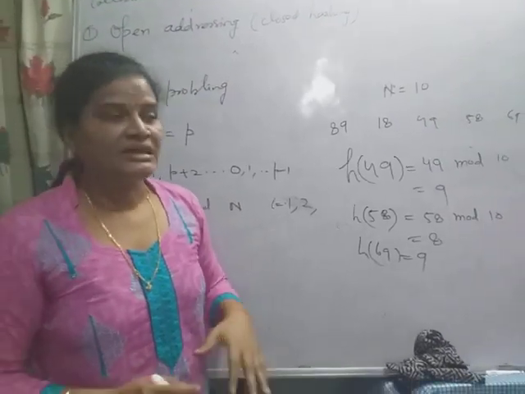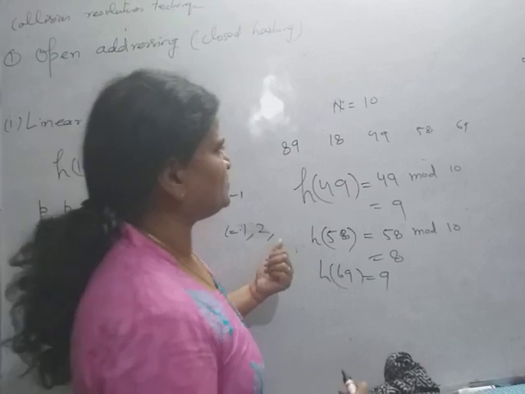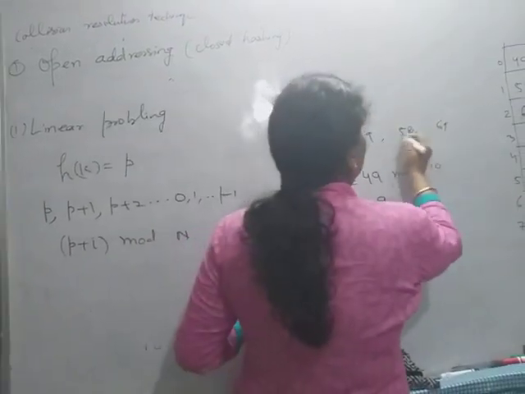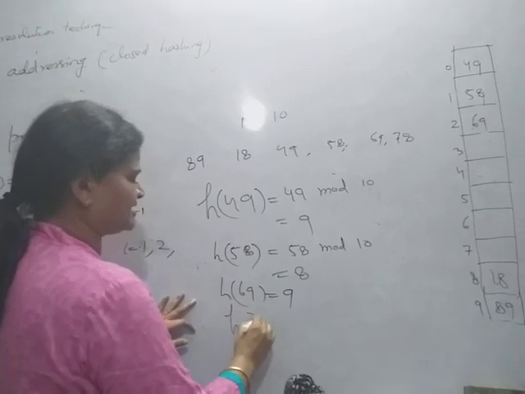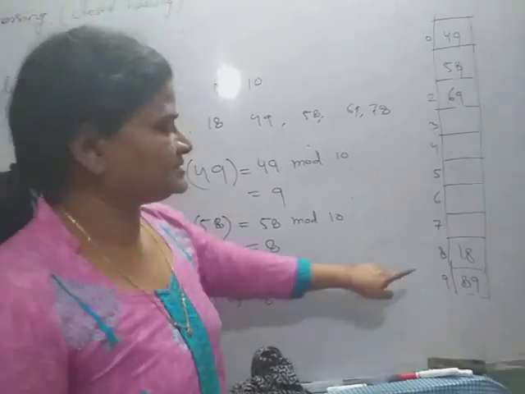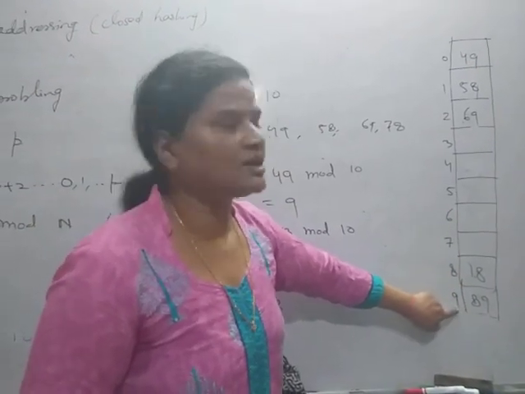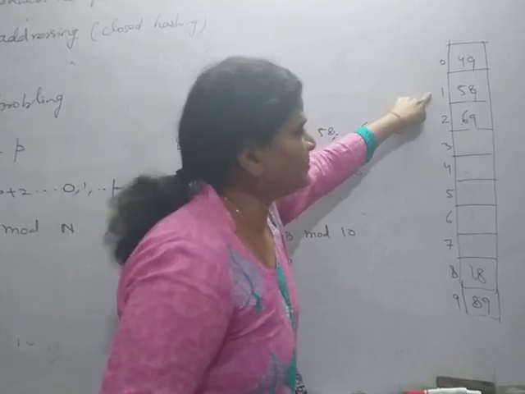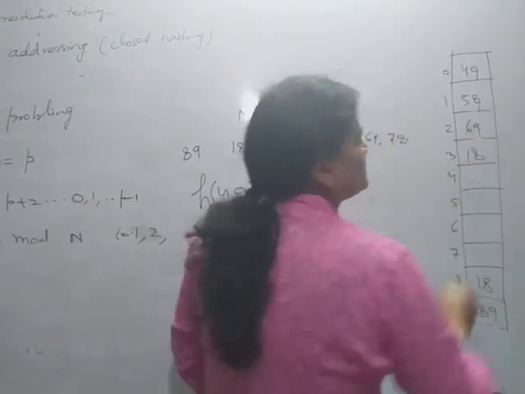But now see, suppose I want to store more data, say suppose 78. H(78) is 8. So see, location 8 is full. Then the next location is occupied, the next location is occupied, this is occupied. Simply, 18 will be stored here.